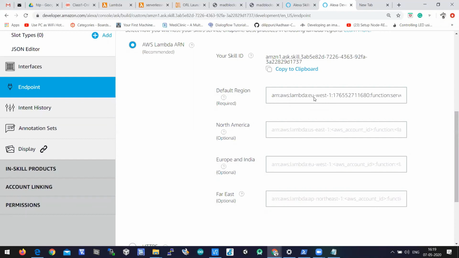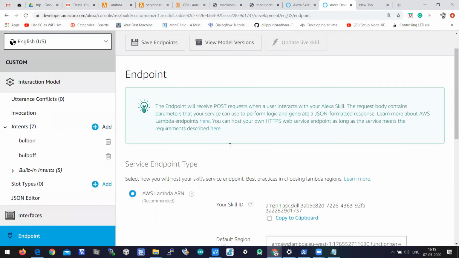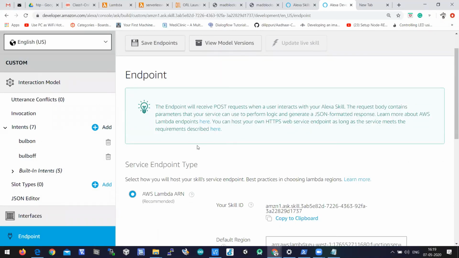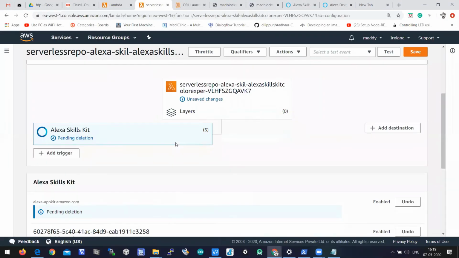So we need to connect both by copying their credentials. Now the skill endpoint is connected with the lambda function.